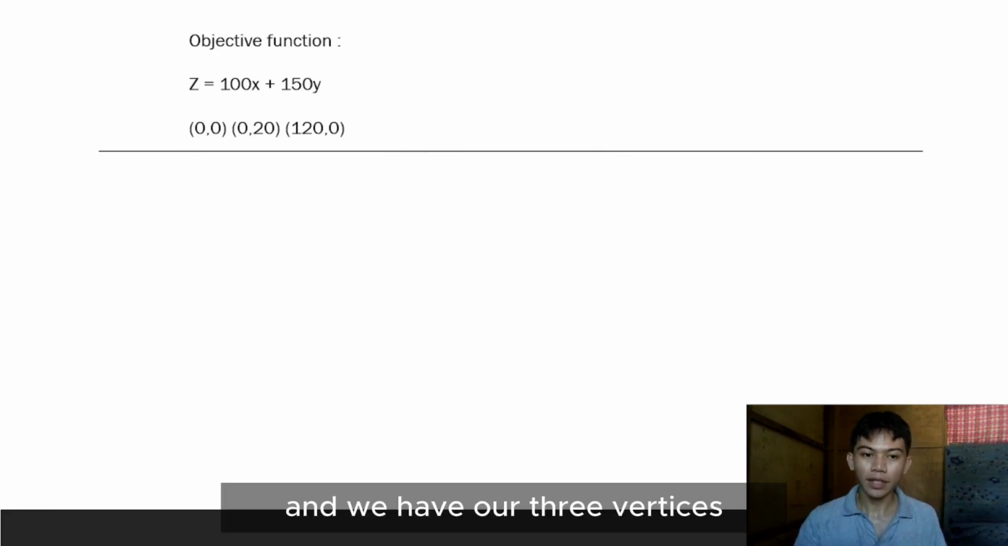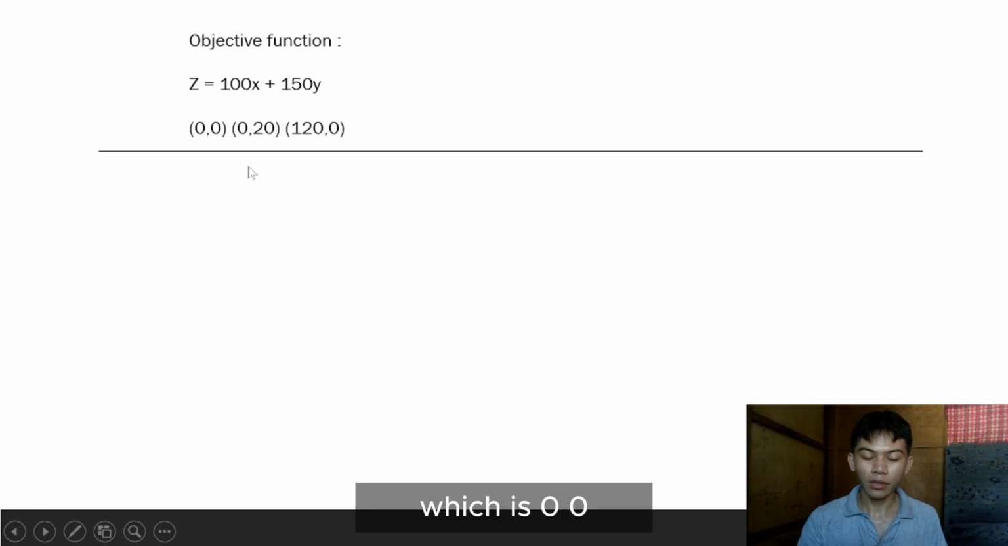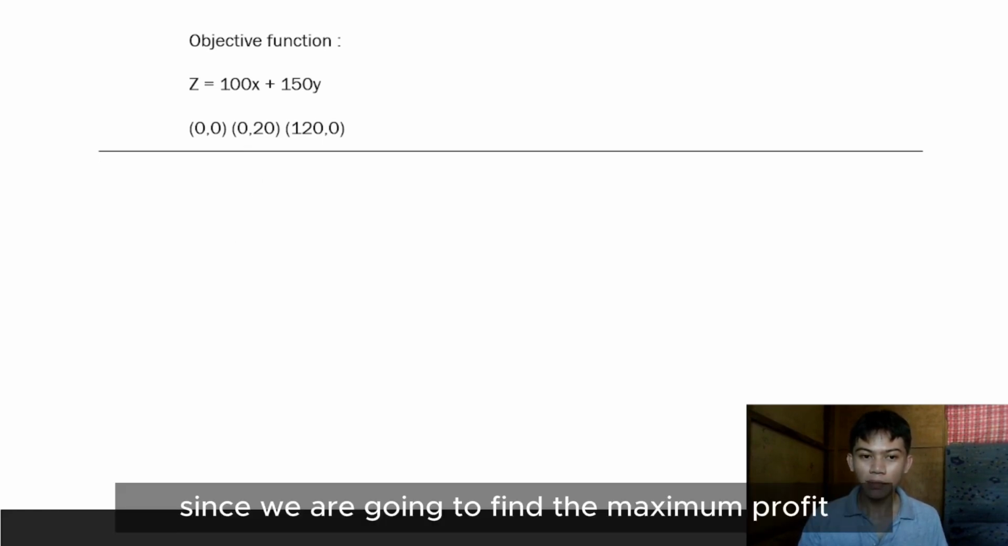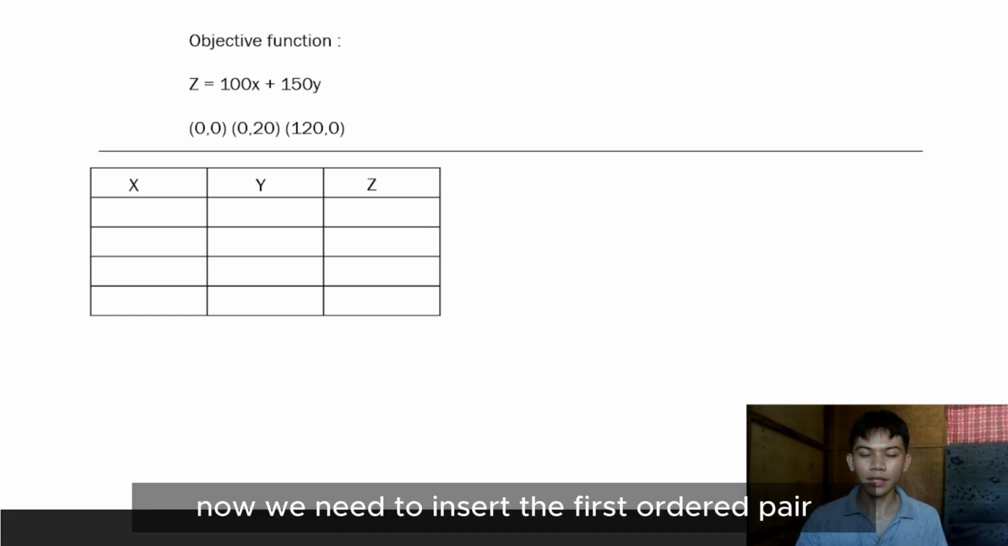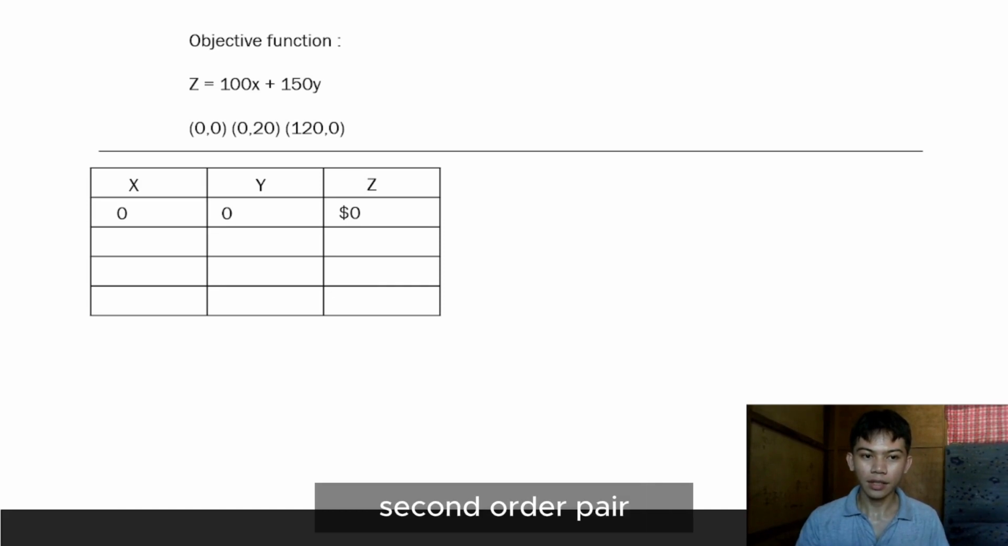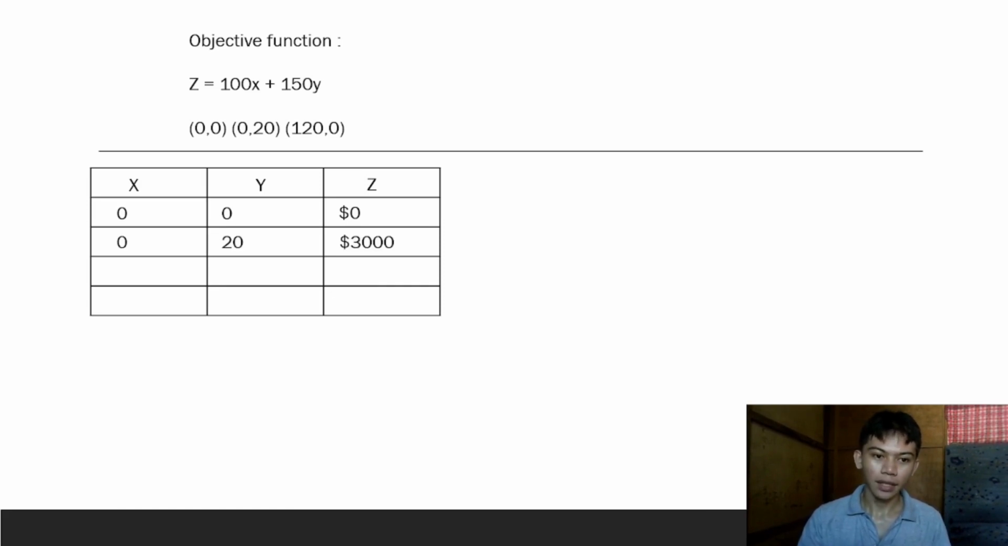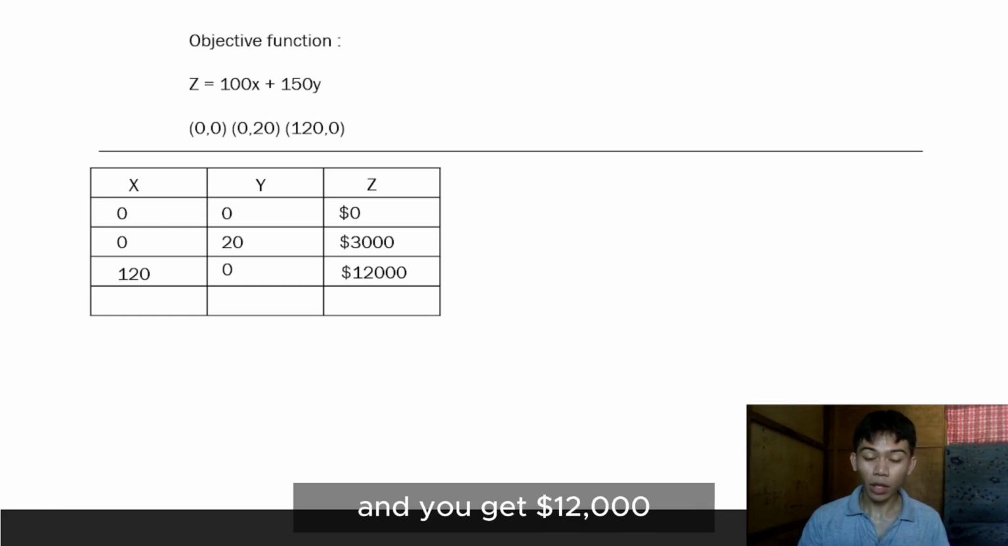And we have our three vertices, which are (0, 0), (0, 20), and (120, 0). Since we are going to find the maximum profit, we're going to get the ordered pair that gives the maximum profit. Now we insert the first ordered pair, and we get $0. Second ordered pair, and we get $3,000. Next ordered pair, and we get $12,000.